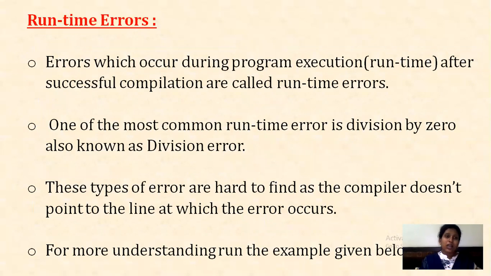Let's see what runtime errors are. Errors which occur during program execution after successful compilation are known as runtime errors. One of the most common runtime errors is division by zero, also known as division error. These types of errors are hard to find as the compiler does not point to the line at which the error occurs. For more understanding, run the example given below.